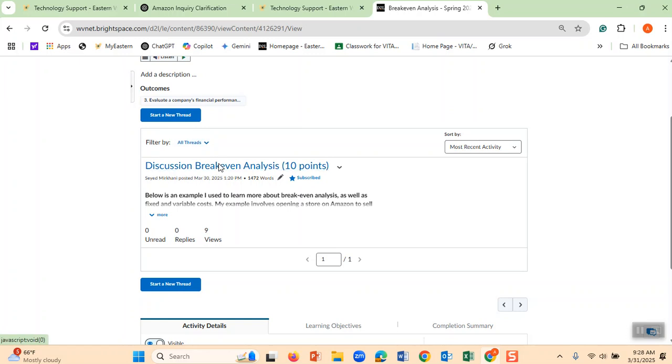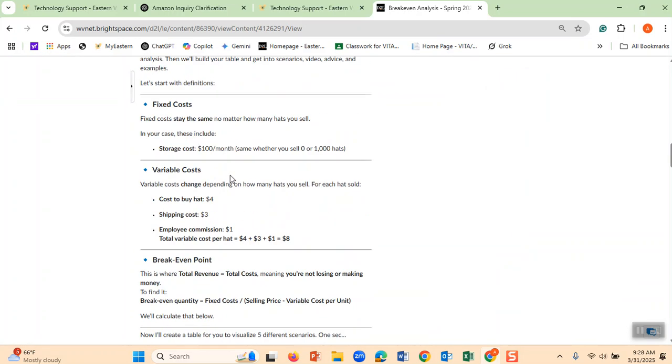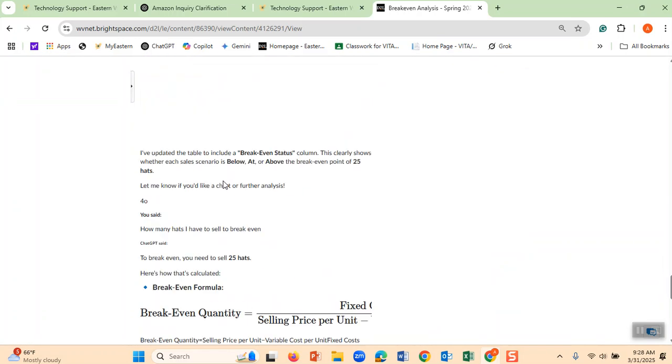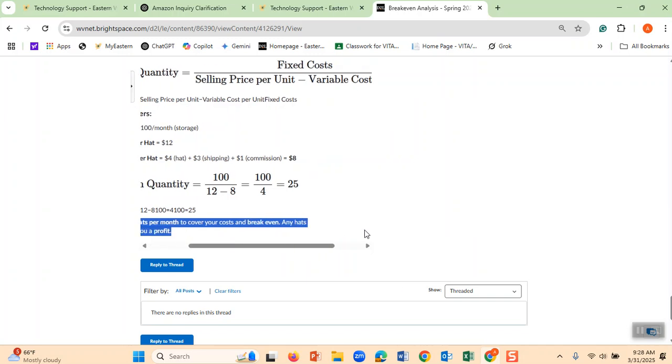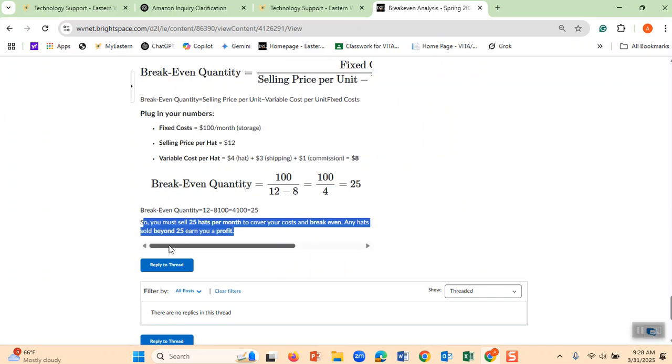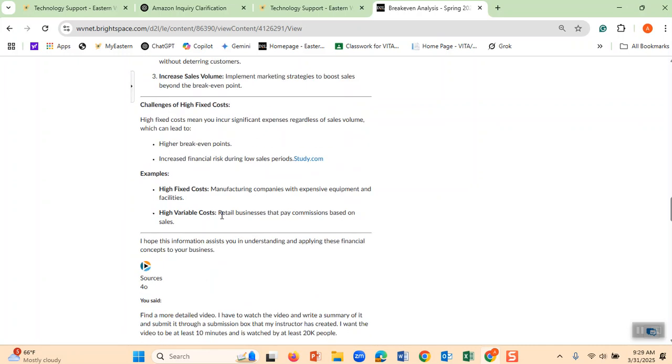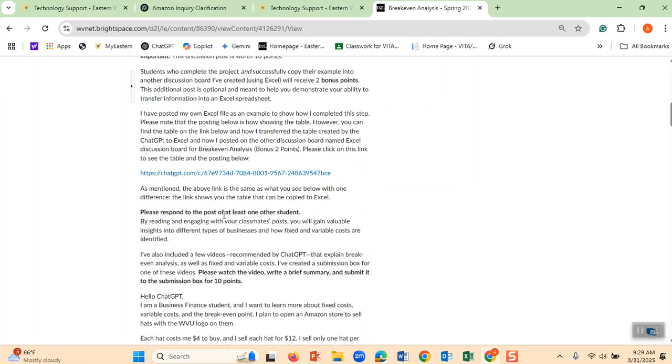Now, I come back here again, and I come below here, and let's see. Here is the end of it. And therefore, even ChatGPT is telling me that you must sell 25 hats per month to break even. Now, let me show you how I transfer this information to Excel. This is the ChatGPT that I asked all these questions.